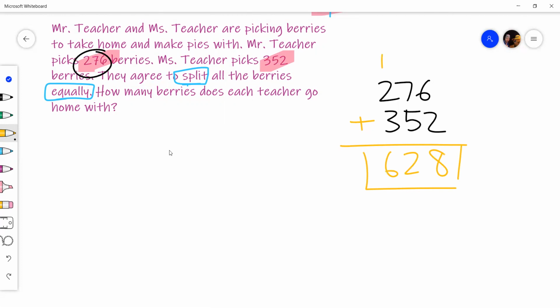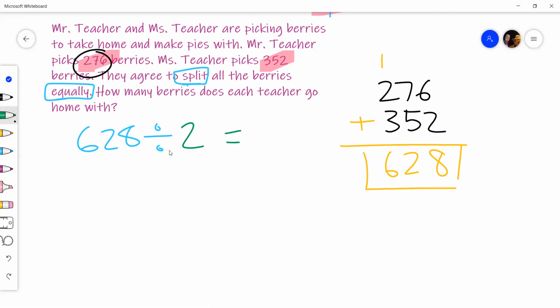So if they're going to split, that's a key word, split. That means we're going to divide it. I like that word. If you split things up, you're dividing them. And they're going to do it equally. And what are we dividing by? Oh, we're dividing by 2 because it's by the teachers.